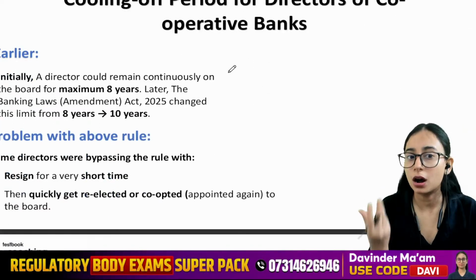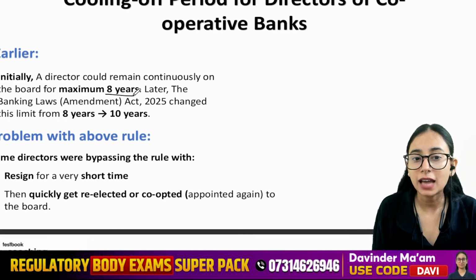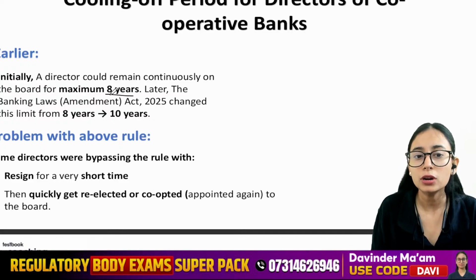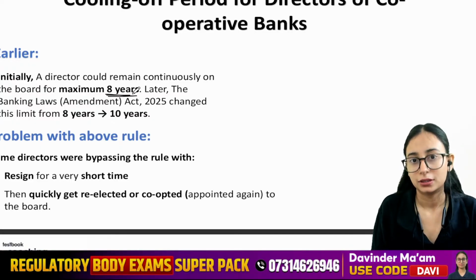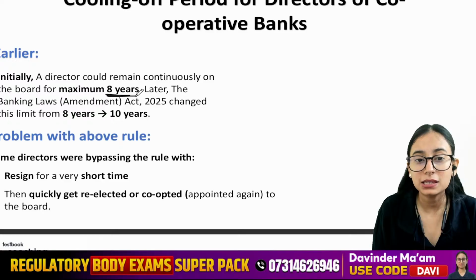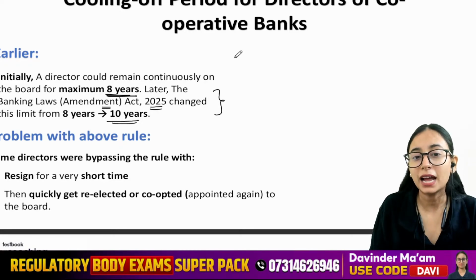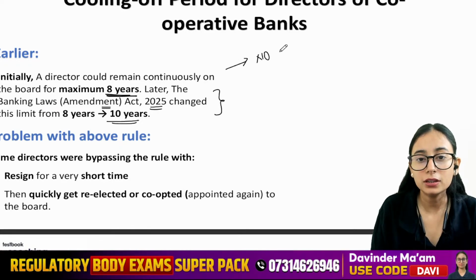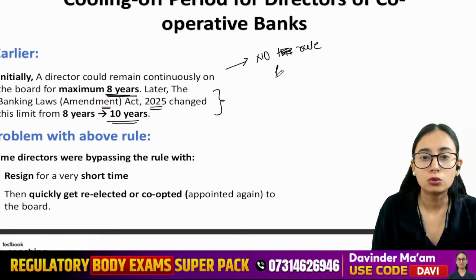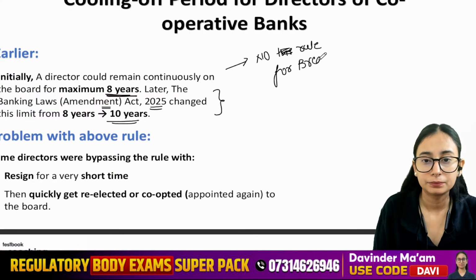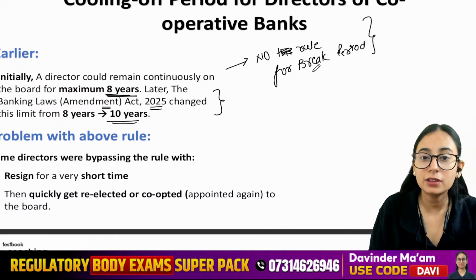So what used to happen earlier? Earlier, in one of the directions, the RBI said that we are going to increase the director service period from a maximum of 8 years to 10 years. This was changed in 2025 with an amendment. But what happened? There was no rule for break period. That means even if there was a rule for break period, that was not strict.